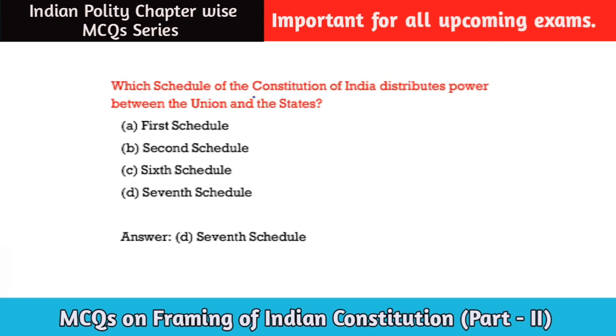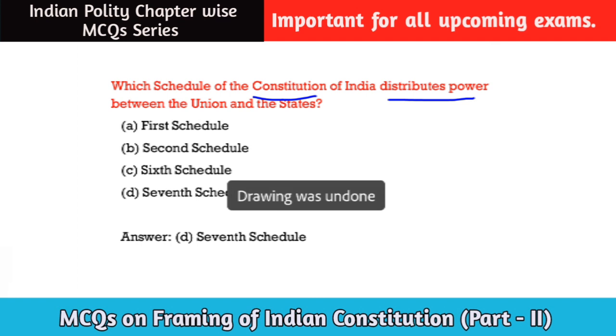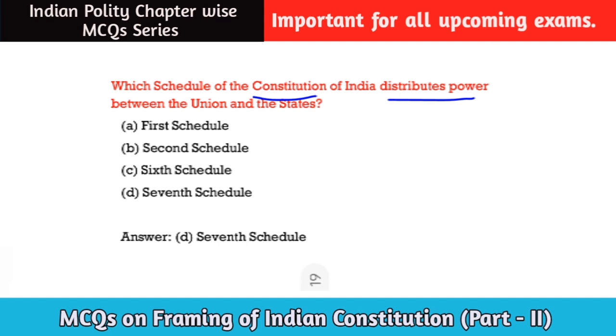Which schedule of the Constitution of India distributes power between the union and the state? So we have to say which schedule of the Constitution of India distributes the power between the union and the state. So the answer will be the 7th Schedule. Option number D will be the correct answer. The 7th Schedule of the Constitution of India distributes the power between the center and the state.